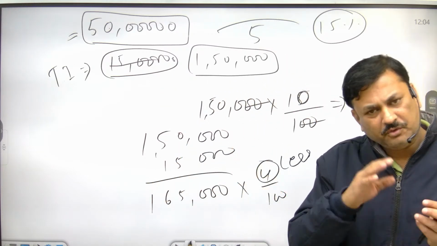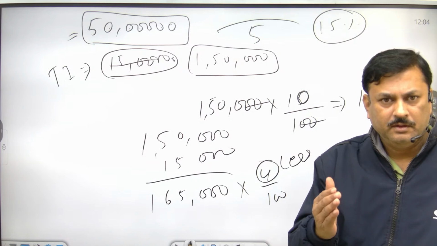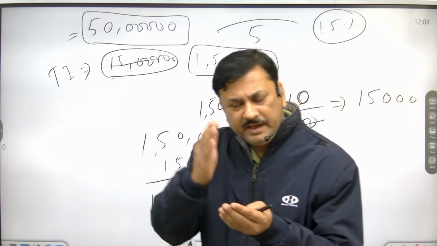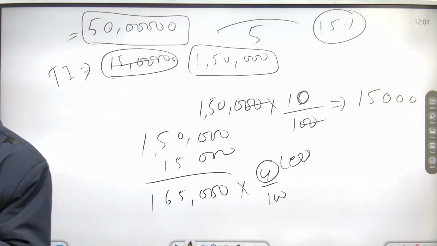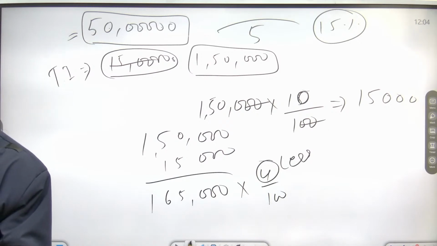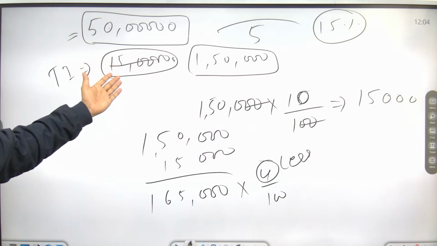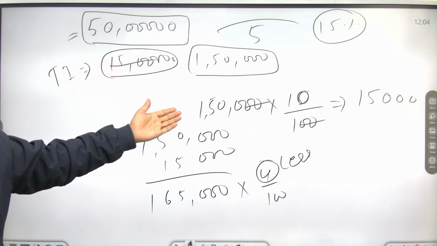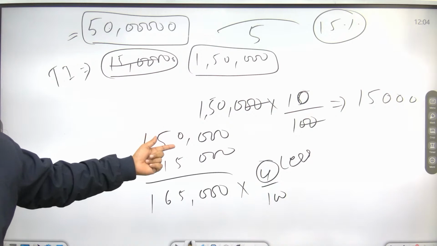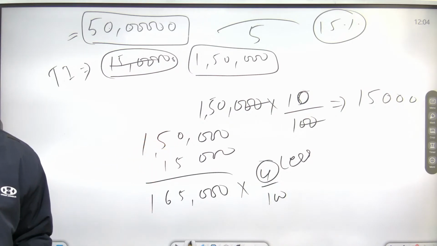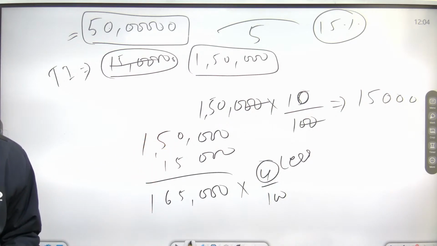But this is imposed only on those persons whose income is more than a certain limit. Suppose a person is earning 50 lakh. He has to pay income tax. And yes, surcharge is basically imposed to bring equality in society.